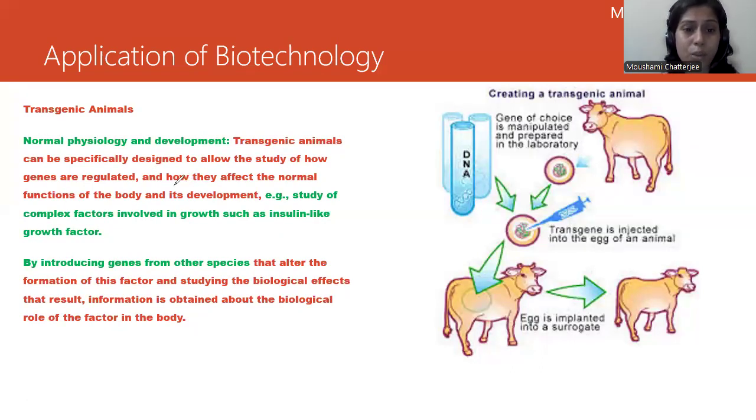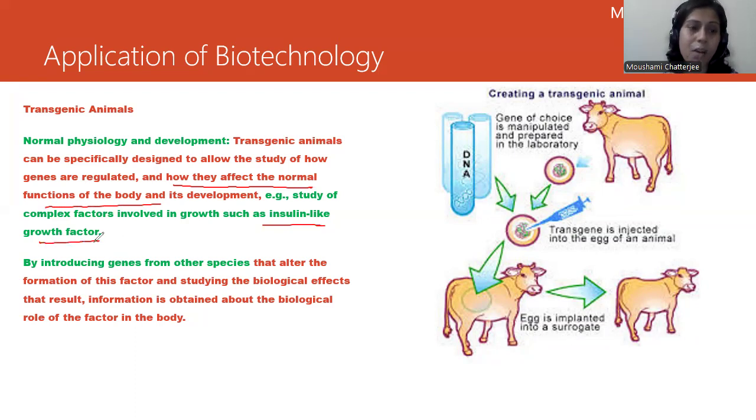How this is going to have an effect, how it is forming, or how it is bringing about a change in the normal functioning of the body. These things have to be studied, and for that we need transgenic animals. Okay, so the study of complex factors can be done. For example, insulin-like growth factor is one of the factors which is present in humans, which can be studied with the help of transgenic animals.